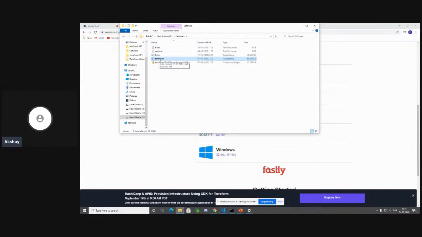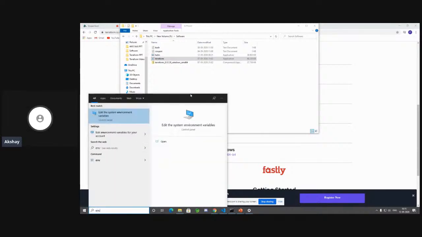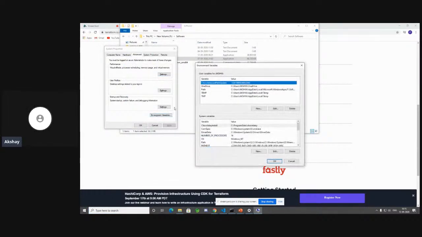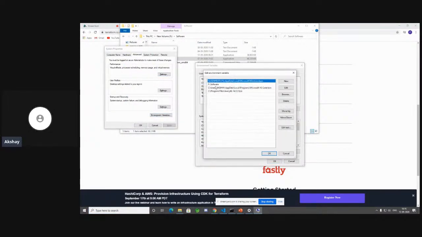Now what you have to do is execute all of your Terraform commands, right? But if you have Terraform downloaded only in this particular directory, you will be able to execute Terraform only from this directory, which is not that useful for me. I need to execute Terraform commands from any directory. So for that, you have to open up your environment variables and take a look at path. You can see over here we have f:\software added already. So all of your executable files within your f:\software directory will automatically be recognized, and now you will be able to execute Terraform code from anywhere.